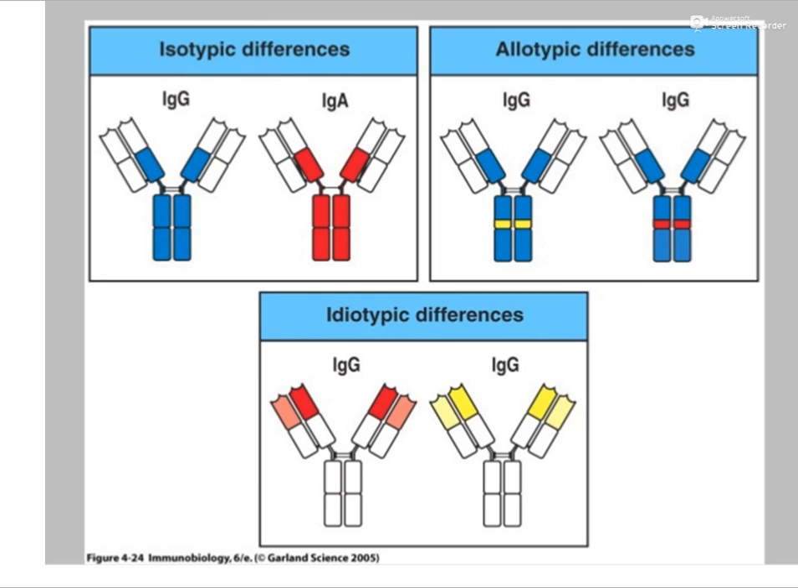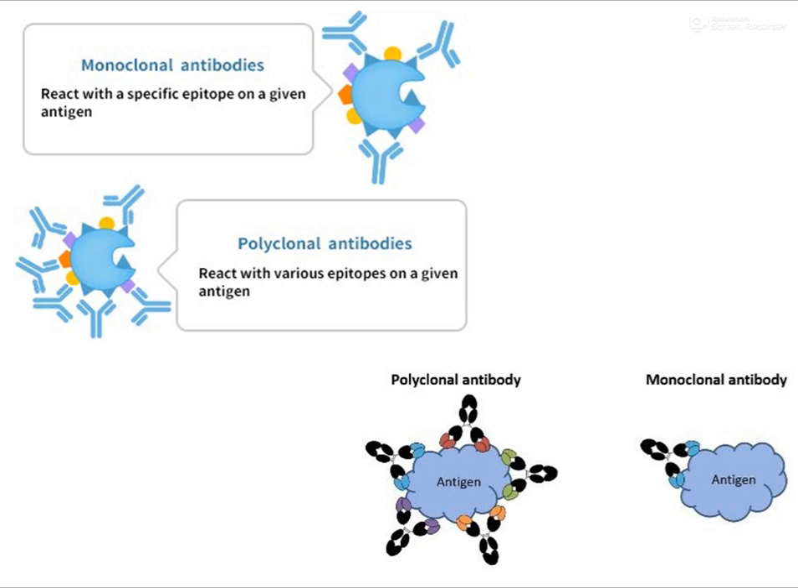So I guess you got an idea about the different types of variations which are possible within the antibodies. Now, another concept that we have to discuss is the monoclonal antibodies and the polyclonal antibodies. Now, what do you mean by this? A monoclonal antibody is an antibody which would react with a specific epitope of a given antigen.